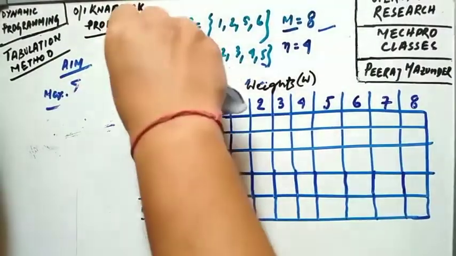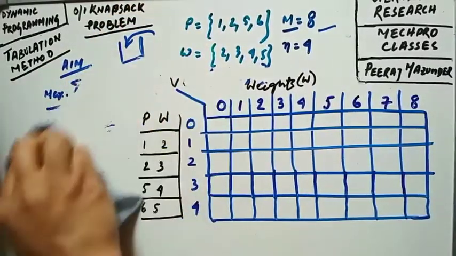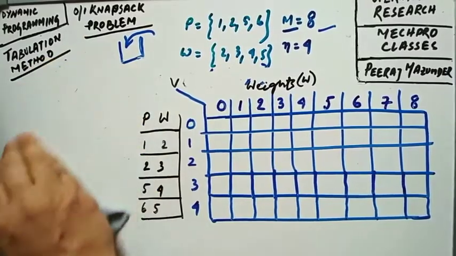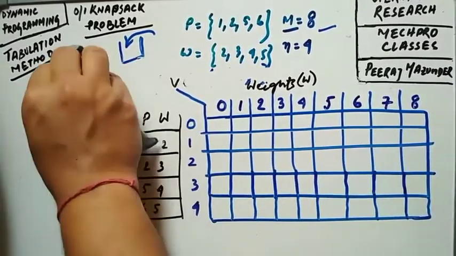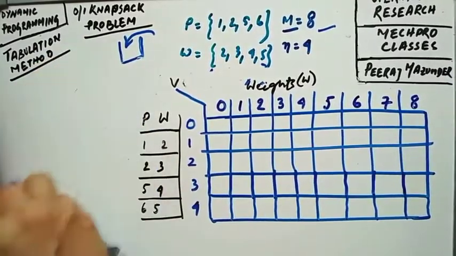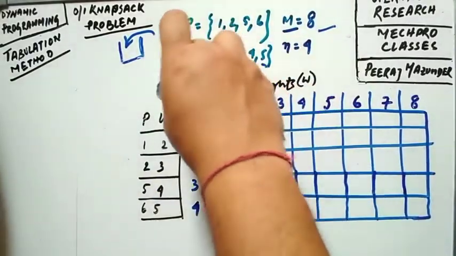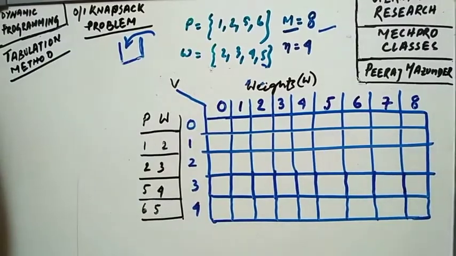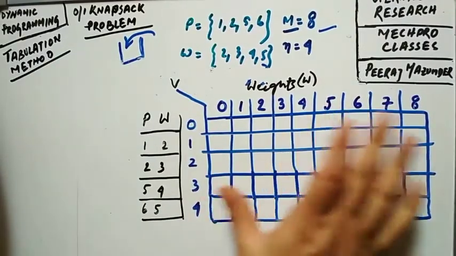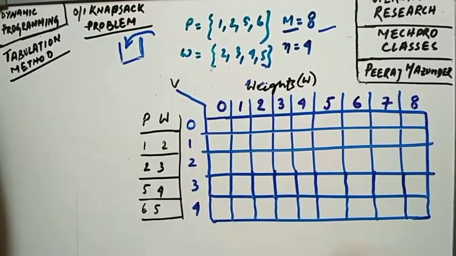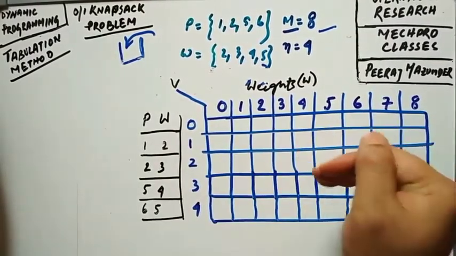That means, say you are carrying a solid object, maybe a PC, a laptop, whatever, you cannot split it. So this is a special case of the knapsack problem where you have to select an object or not at all. Okay, so let us start with filling up the data first, this tabulation. Then we will take decisions at different stages. First you have to gather data to take decisions.